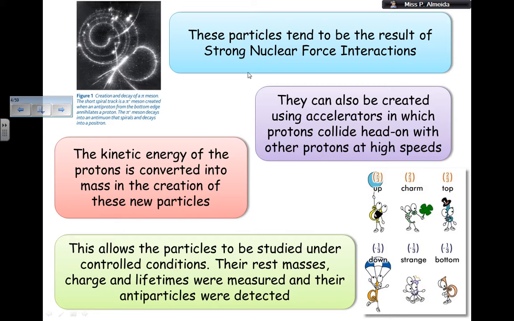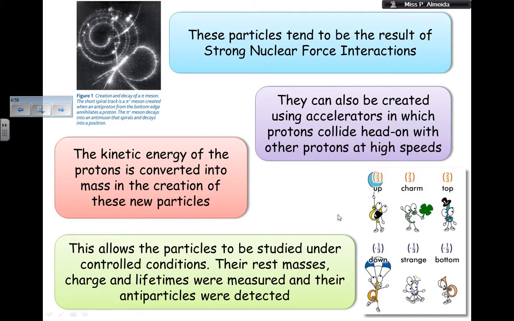Later on you will get to know a little bit more about how you figure out if it is the strong nuclear force or not. They can also be created using accelerators, which I'll come to later on, in which protons collide head-on with other protons at high speeds. The kinetic energy of the protons is converted into mass in the creation of these particles. As you know, when particles collide they can create new particles. This allows the particles to be studied under controlled conditions, which is part of being studied and created in the laboratories.